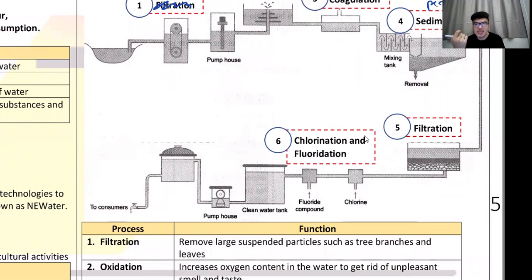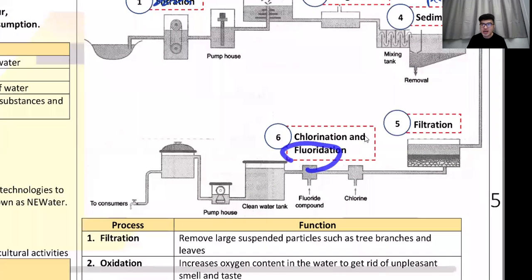Okay, you might say, sir, is this necessary? Actually, fluoridation, today they still do it, but it's not needed, because you can afford something called toothpaste. Last time, 100 years back, toothpaste was something really expensive. Only the rich could afford toothpaste. So last time, you wanted to tell people that you are very rich without saying that you are very rich, you just say, I need to get some toothpaste.